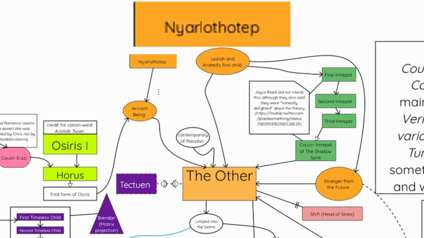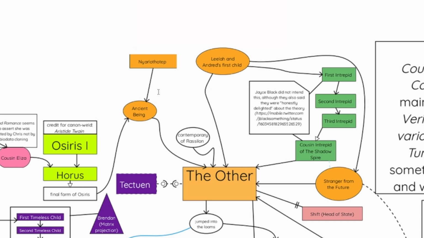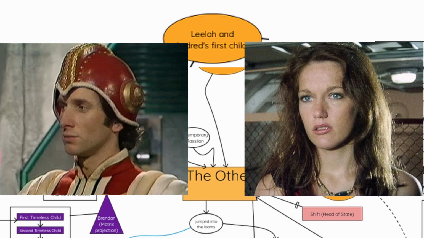So I guess that makes sense for him being linked to the Doctor. So that's how Nyarlathotep is linked to the Doctor. Then we get to the next one here, which is Leela and Andred's first child. That is, of course, from Long Barrow, where he asked,